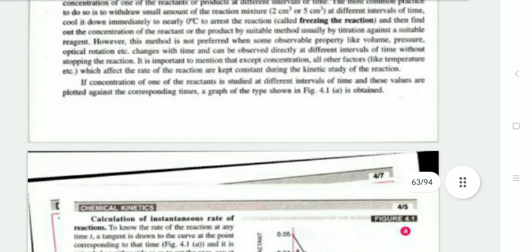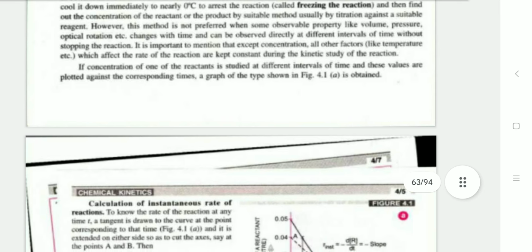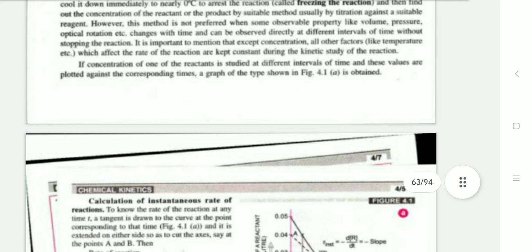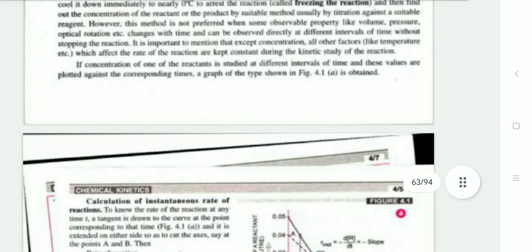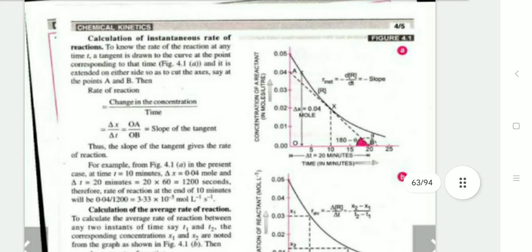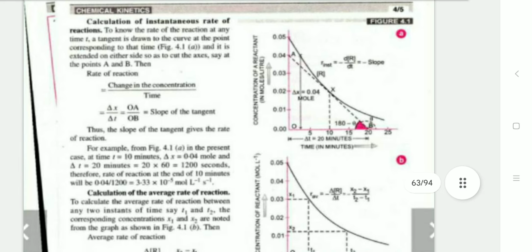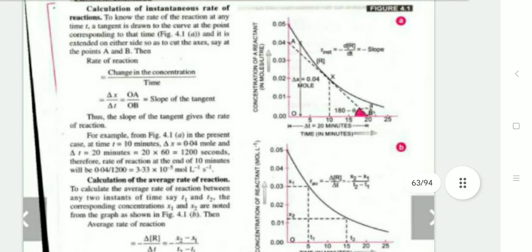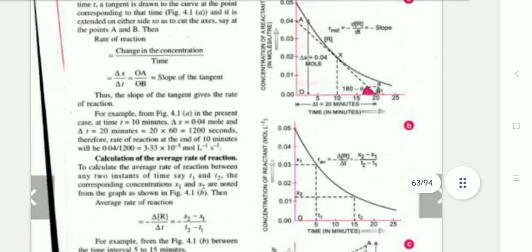If the concentration of one of the reactants is studied at different intervals of time, these values are plotted against the corresponding time. A graph is shown in figure 4.1. Now see the calculation of instantaneous rate of reaction. To know the rate of reaction at any instant t, a tangent is drawn to the curve at that point, and the rate of reaction is the change in concentration upon time. Delta x by delta t is equal to OA upon OB, which is equal to the slope of the tangent.